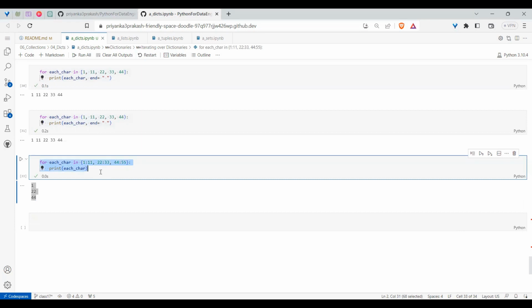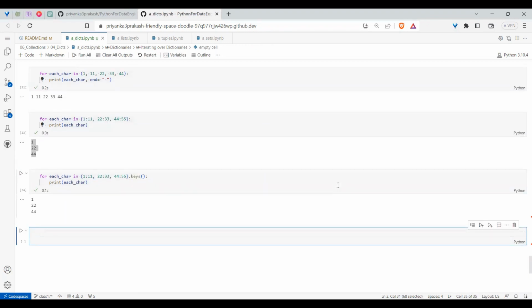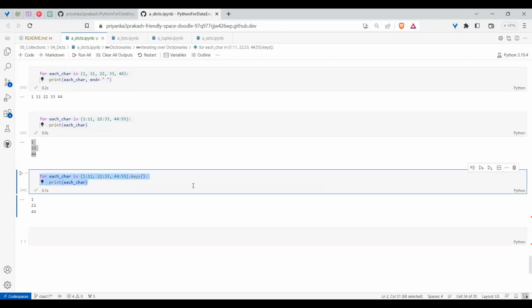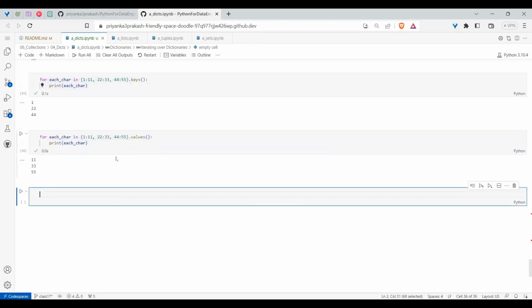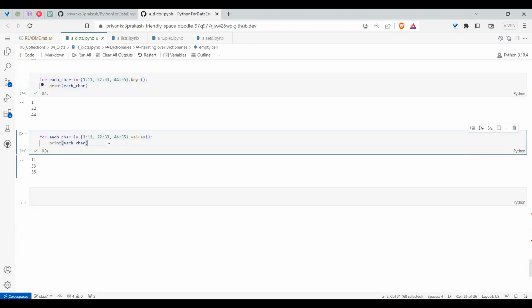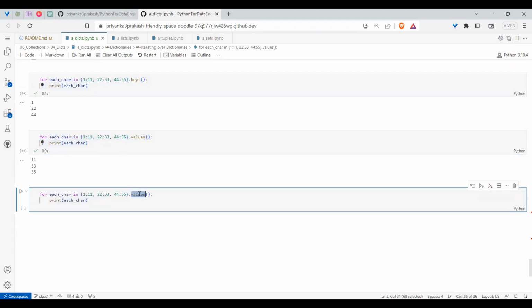This is very interesting. Why are only the keys coming? By default for a dictionary, when you're looping, it will give only the keys. This is the most important point. Optionally, if you write dot keys also, you get the same thing. Or if you give dot values, you need to explicitly tell that, hey, I want values. Then it will give the values. Sir, it's a dictionary, I want both the keys and values. In that case, you should specify dot items.